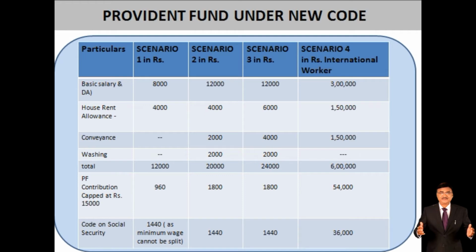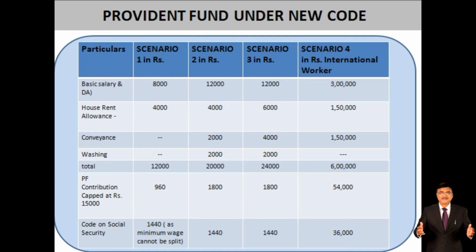If you have a fixed amount and divide it into basic wage plus dearness allowances, it will become the whole amount. But one thing you have to remember here is that the minimum wage cannot be bifurcated; it will be fixed as basic wage.